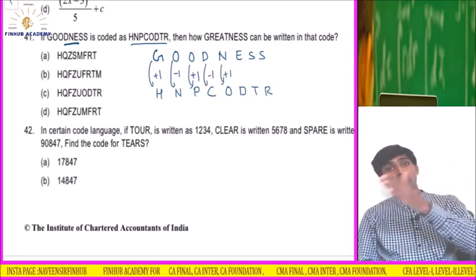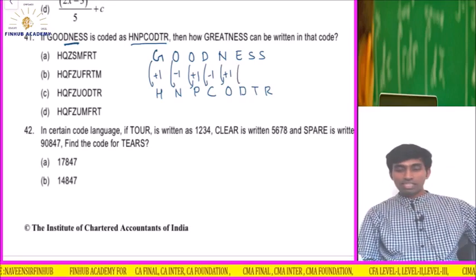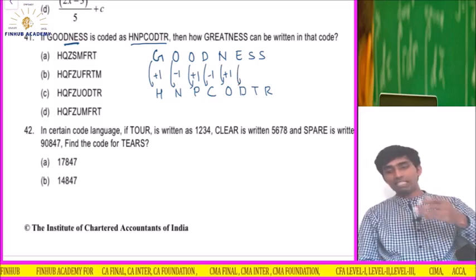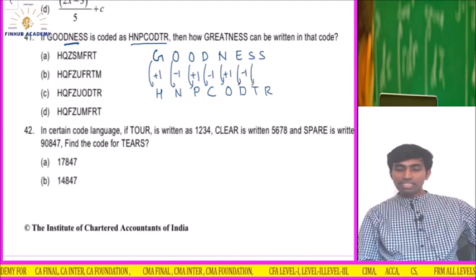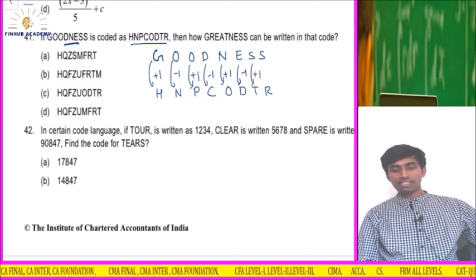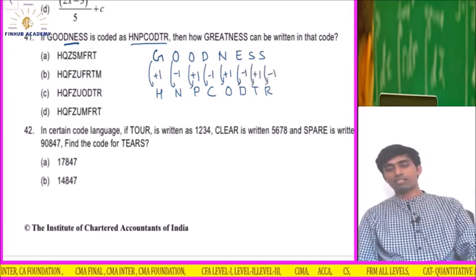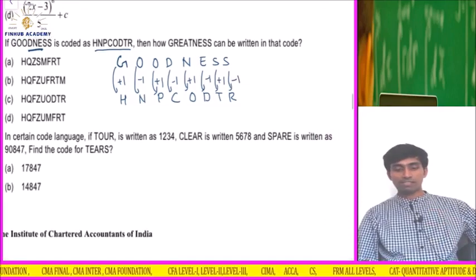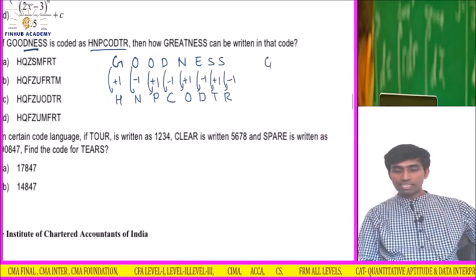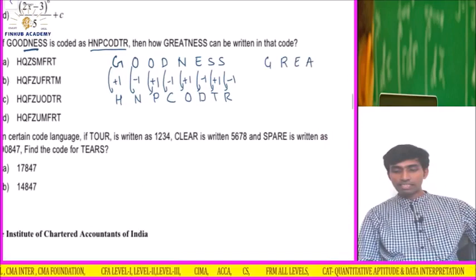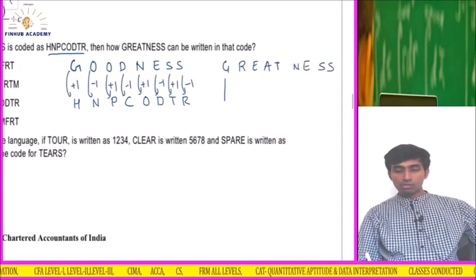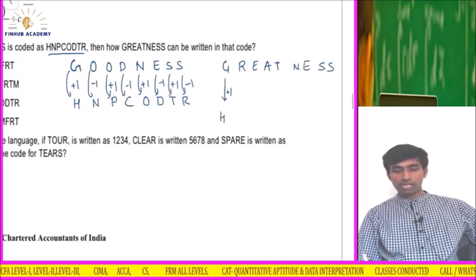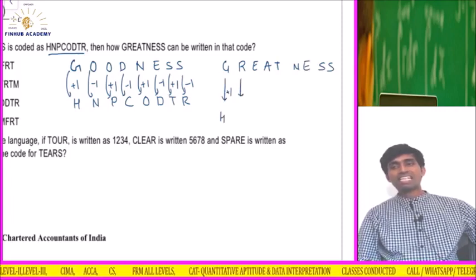MNO NO, so +1. ED means DE -1. Okay, and here it is +1 one more time. STRS, so -1. Okay, the sequence is +1 -1 like that. So if I start with GREATNESS, so +1 G plus 1, RS. Okay,